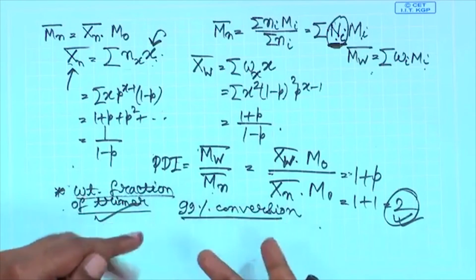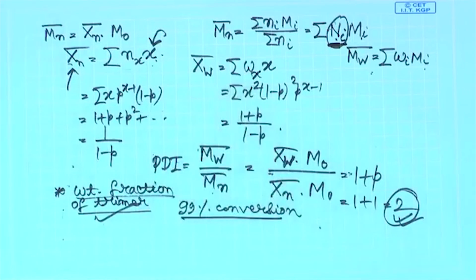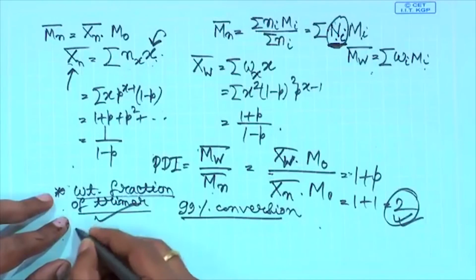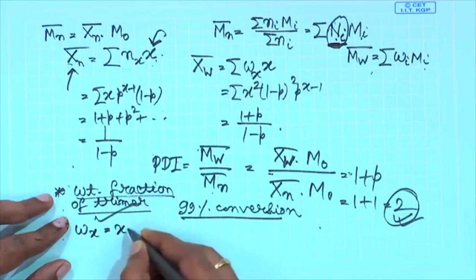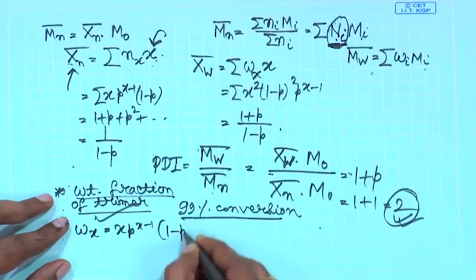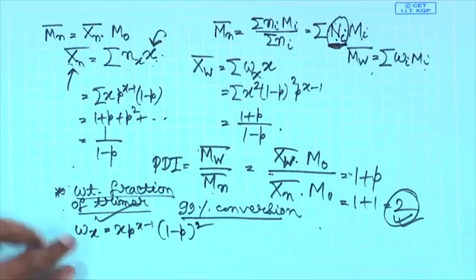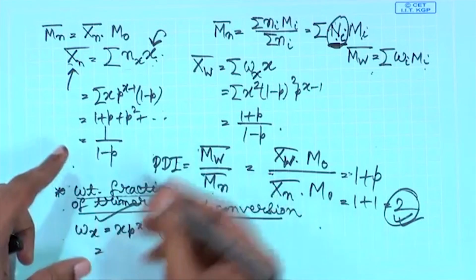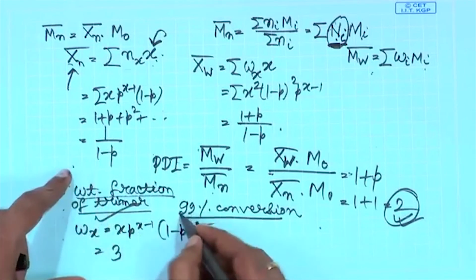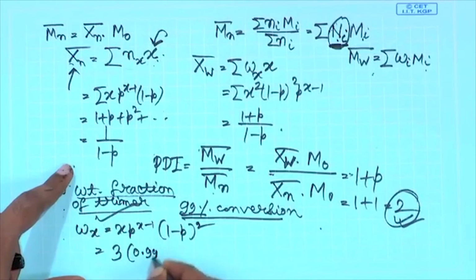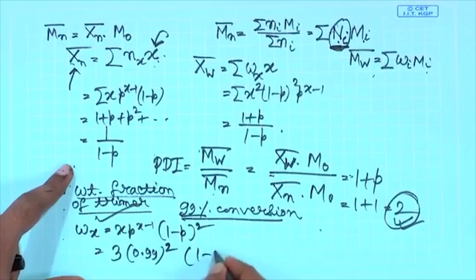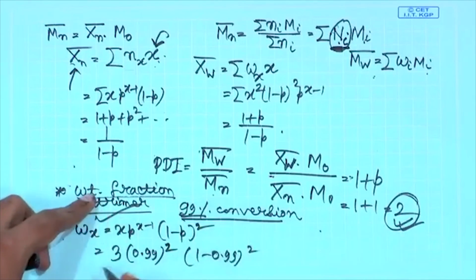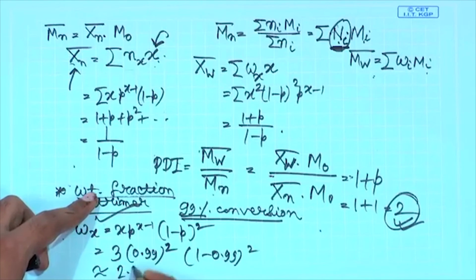These are the utilities. You have done the reaction to a certain extent, and then you want to find out the weight fraction of different species. You can find out using some of these equations. What is the equation for weight fraction? Wx equals x into p to the power x minus 1 into (1 minus p) whole squared. You are looking for trimer, so your x is 3 and your p is 0.99. So, it is 3 into 0.99 squared into (1 minus 0.99) whole squared, and it will be approximately 2 point. I have worked this out.